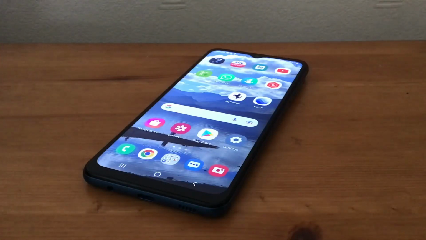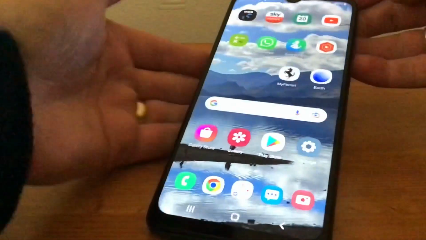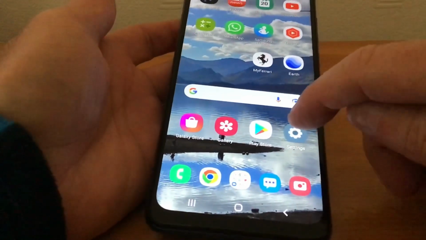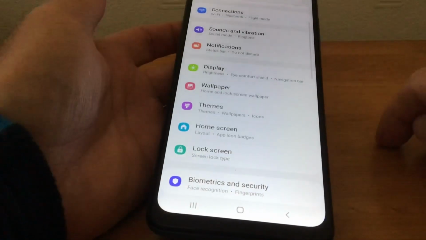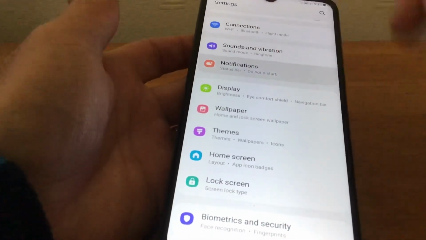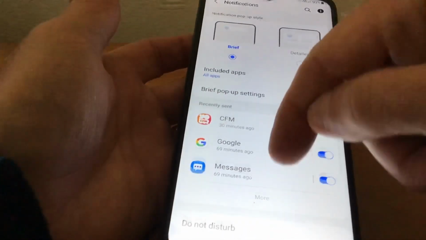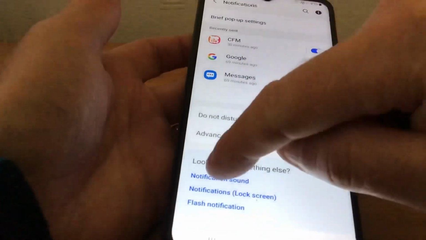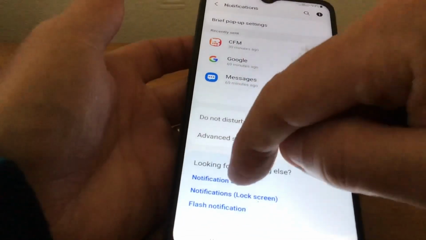I'm going to show you how to change the notification sound on your Android phone. So what we need to do first, we need to go to settings. Then we need to go to notifications. Then we scroll down and you find notification sound.